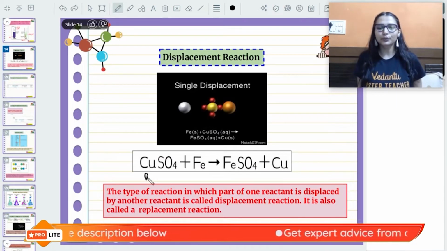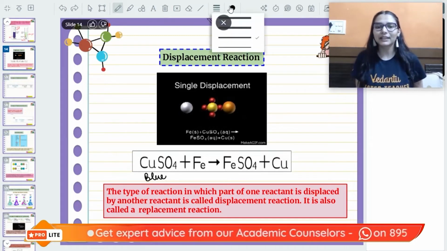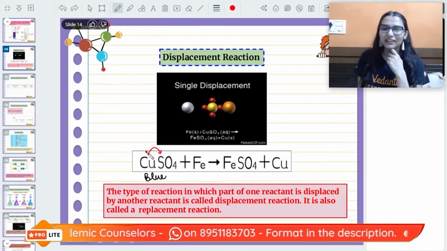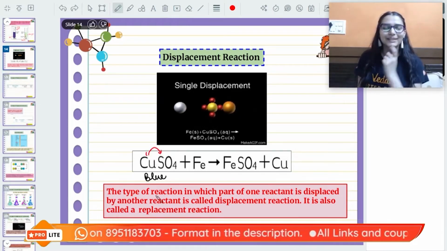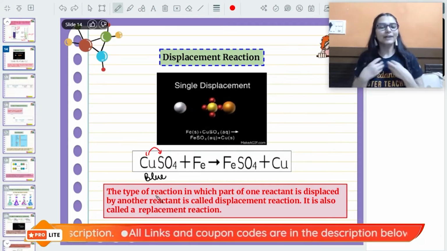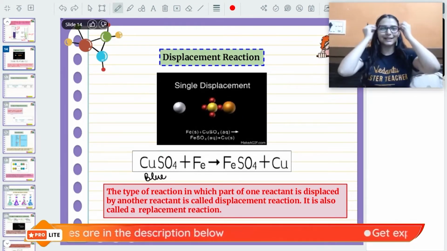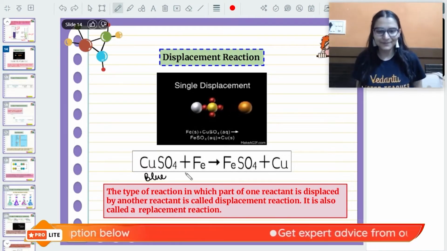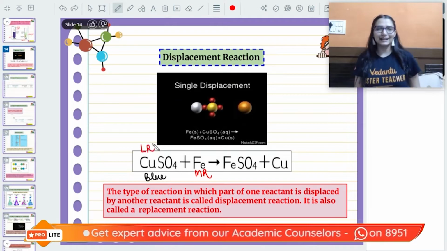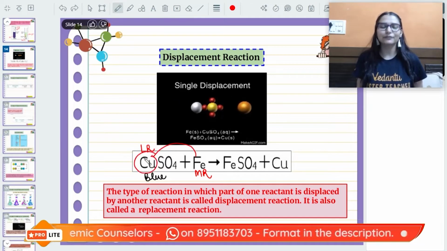So we have taken the blue color of copper sulfate solution. When we are dipping an iron nail into it, then iron sees like, okay, copper ion is hanging out with sulfate, but then iron becomes like, no, I am actually more reactive than copper, so it is me who should be hanging out with sulfate, isn't it? So iron is like, okay, I am more reactive than this copper. Copper is a less reactive metal. So more reactive iron is going to displace the less reactive copper.